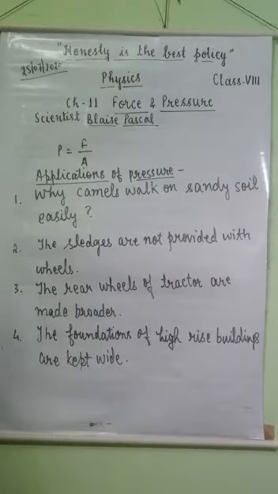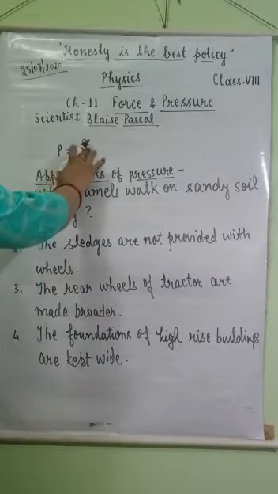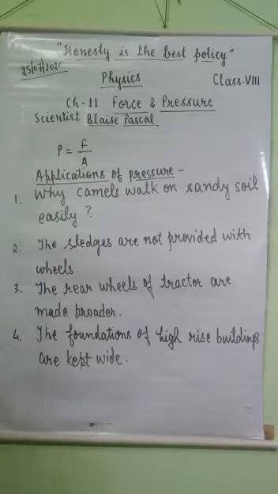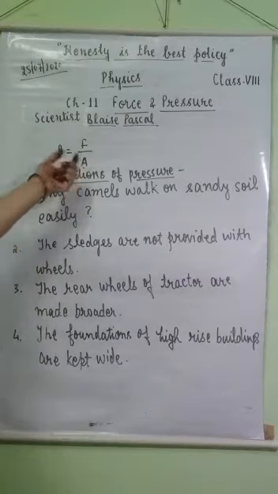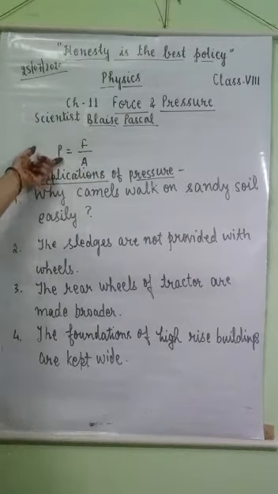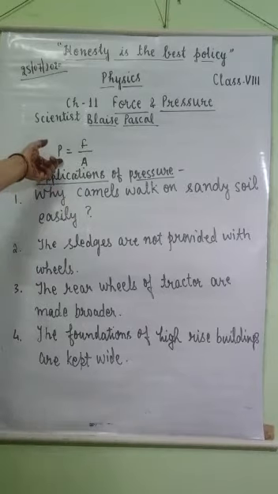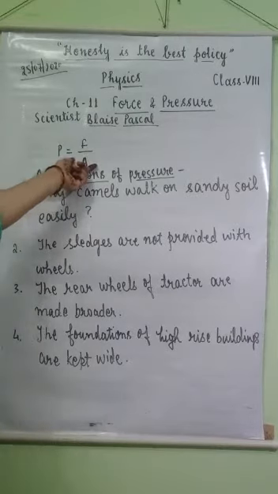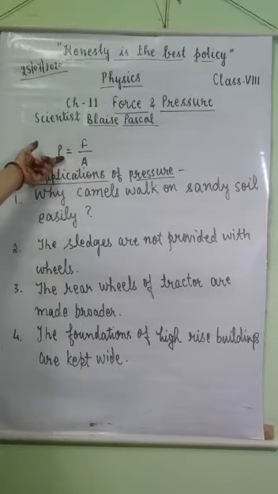From the expression P equals F upon A, the following conclusion can be drawn: if the area of contact is smaller, then the pressure applied on a body is higher, and if the area of contact is larger, then the pressure exerted on a body will be less.